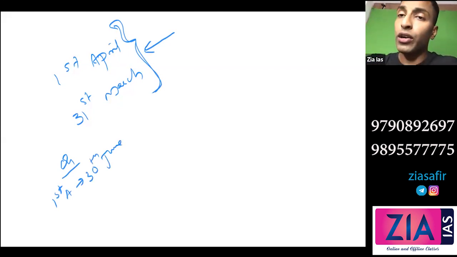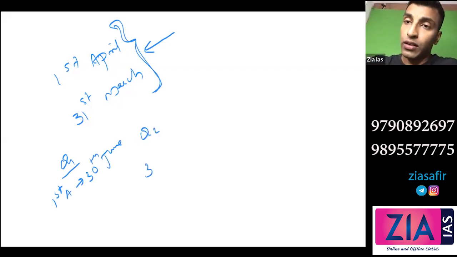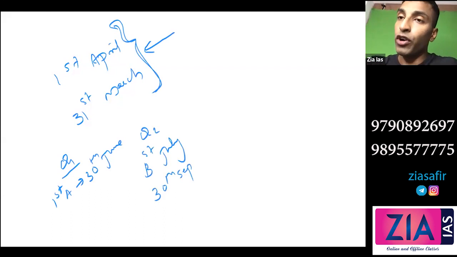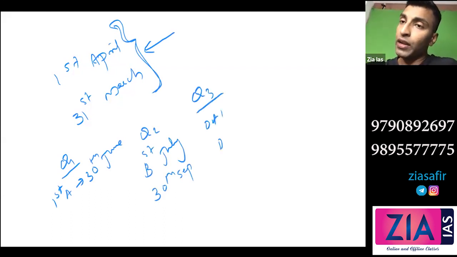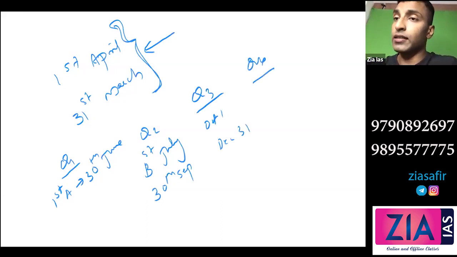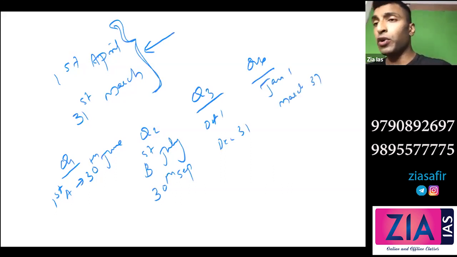Q2 is 1st July to 30th September. What about Q3? That is October 1 to December 31st. And what about Q4? That is Jan 1st to March 31st. So I hope this is clear.